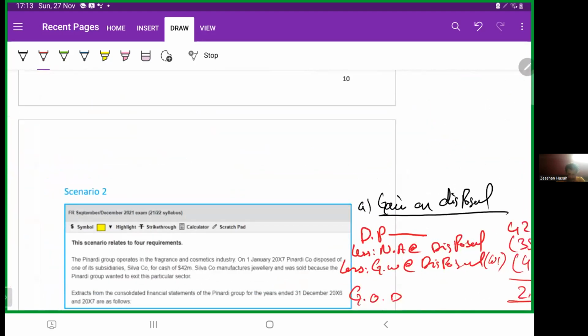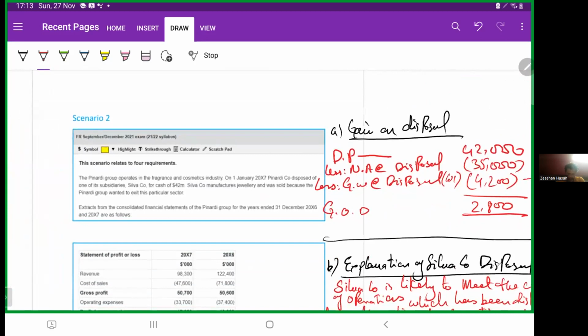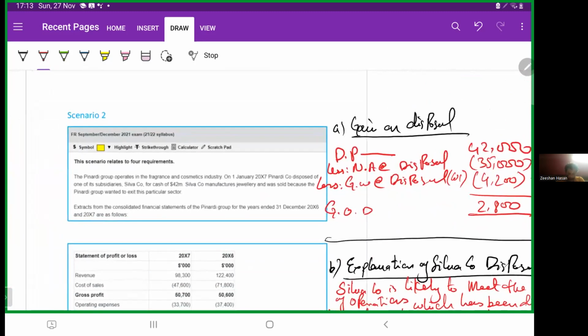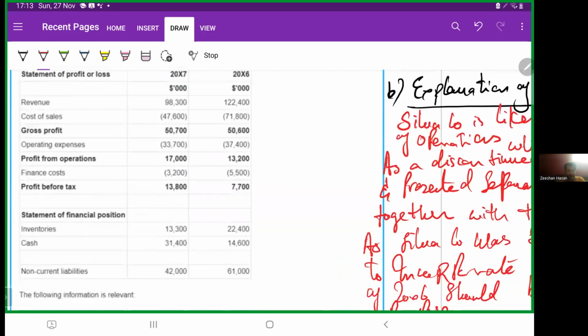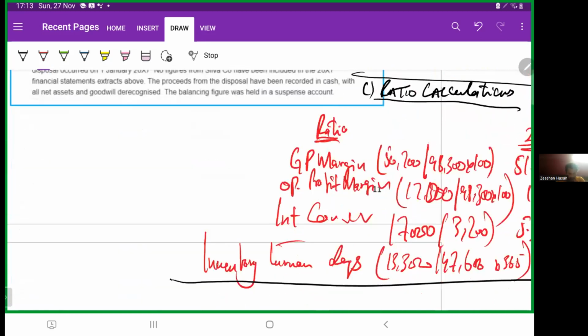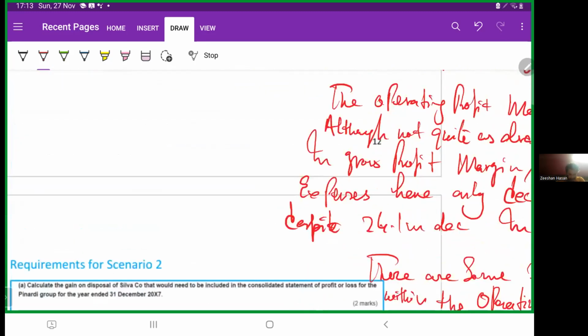Moving here to the next scenario. The scenario relates to your four requirements. The Pinardi Group operates in the fragrance and cosmetics industry. Let us look at the requirements first. Now, moving down.